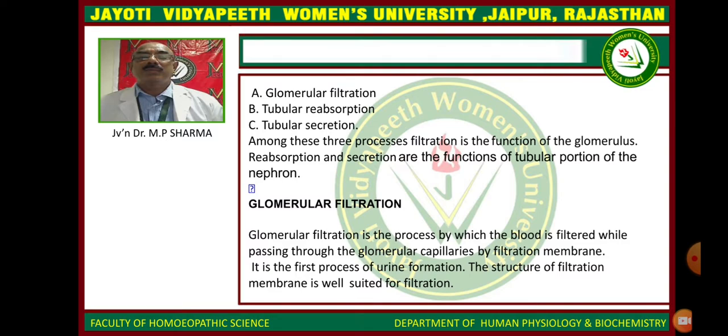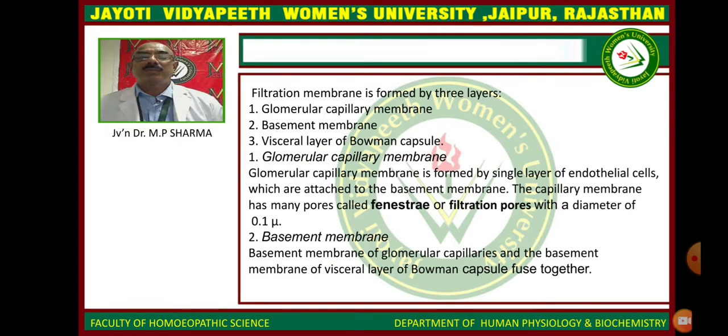of the nephron. Glomerular filtration is the process by which the blood is filtered while passing through the glomerular capillaries by the filtration membrane. The filtration membrane is formed by three layers: glomerular capillary membrane, basement membrane, and visceral layer of Bowman's capsule. The glomerular capillary membrane is formed by a single layer of endothelial cells attached to the basement membrane. The capillary membrane has many pores called fenestrae or filtration pores with a diameter of 0.1 micron.